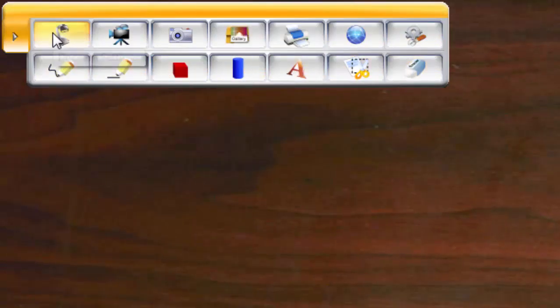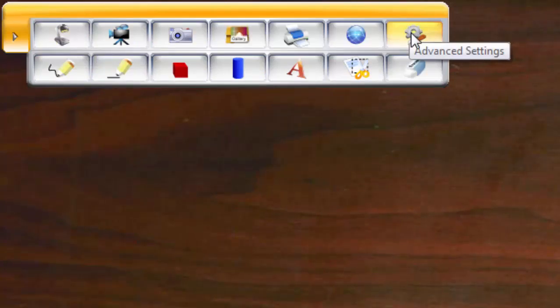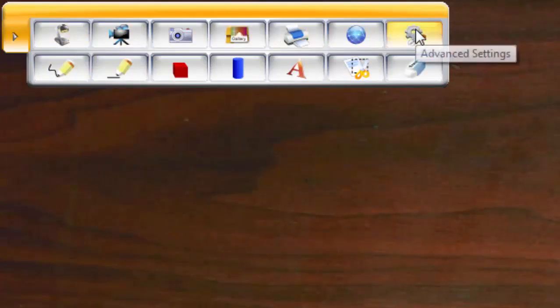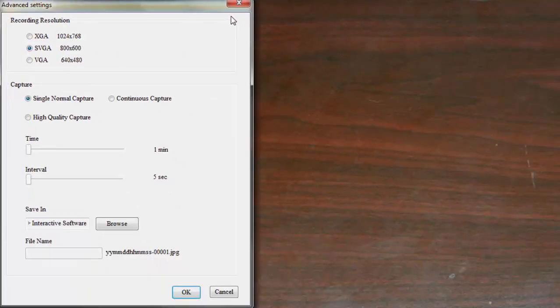Instead of starting with the document camera settings, I'm going to go to the advanced settings first and foremost, and then I'll jump back over here to the rest of them. So if I go to the advanced settings, you can record from your document camera, and you can choose what type of recording quality you want.